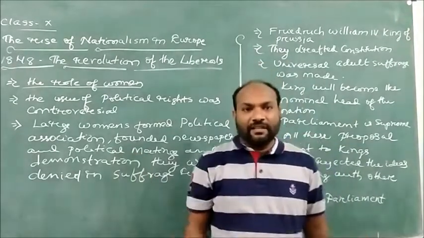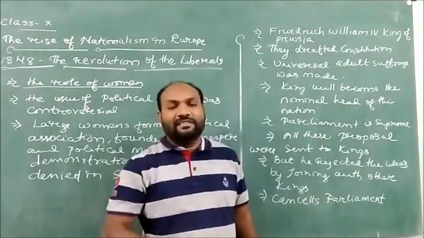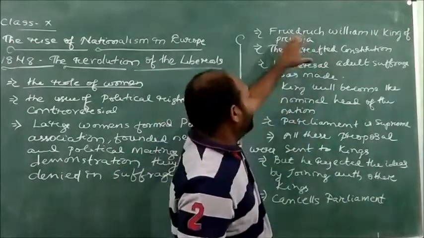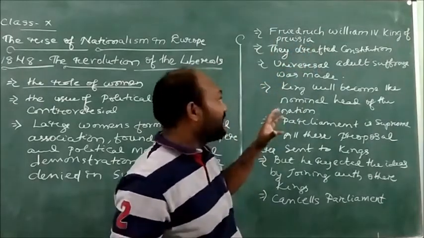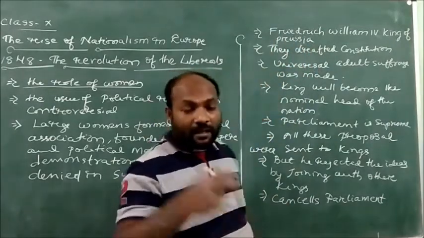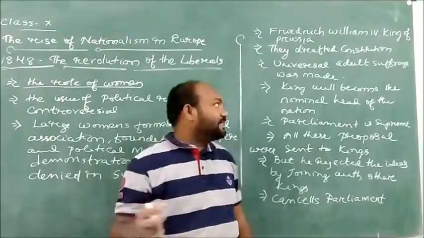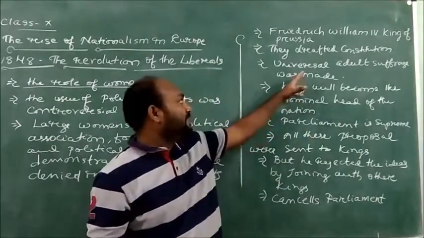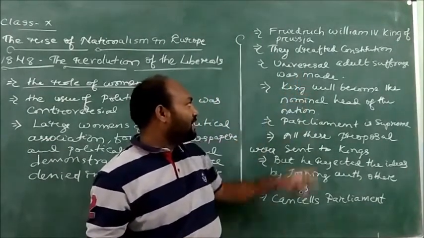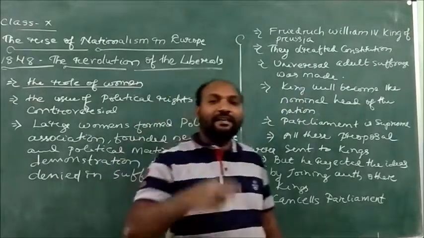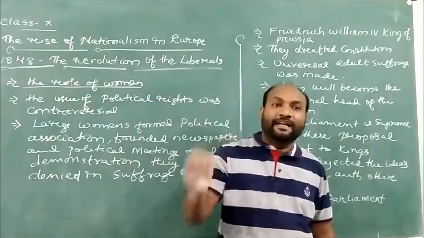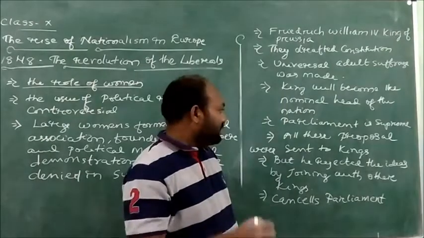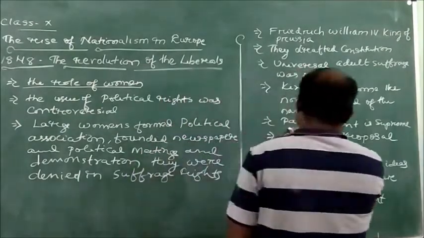So dear children, they made the proposals and sent them to King Frederick William IV, the King of Prussia. Already I have told you that they drafted the constitution, established universal adult suffrage, and said that the king would be the nominal head of the nation and the parliament would hold the supreme power.